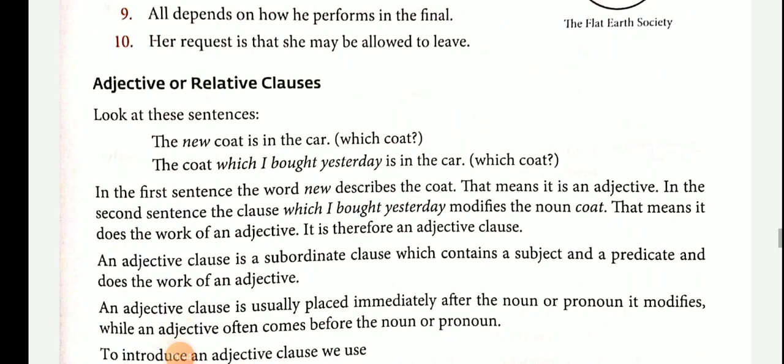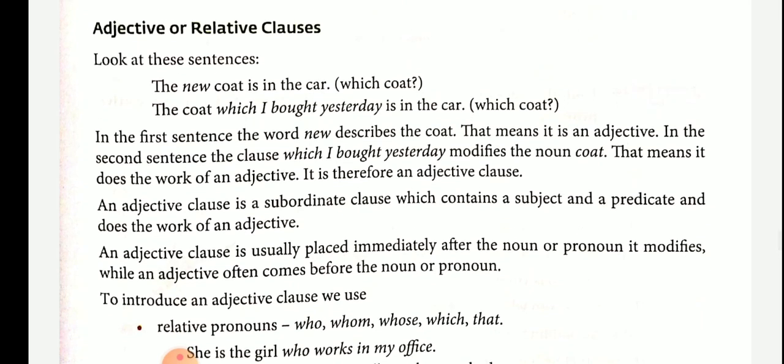Now, second, adjective or relative clauses. Look at these sentences. The new coat is in the car. Which coat? The new coat. The coat which I bought yesterday is in the car. Which coat? In the first sentence, the word new describes the coat.